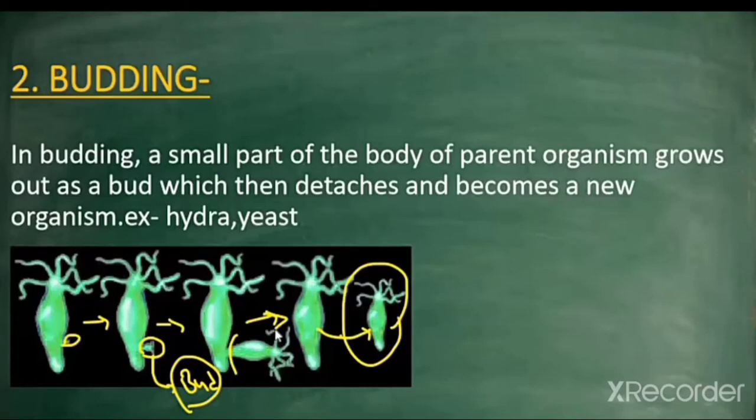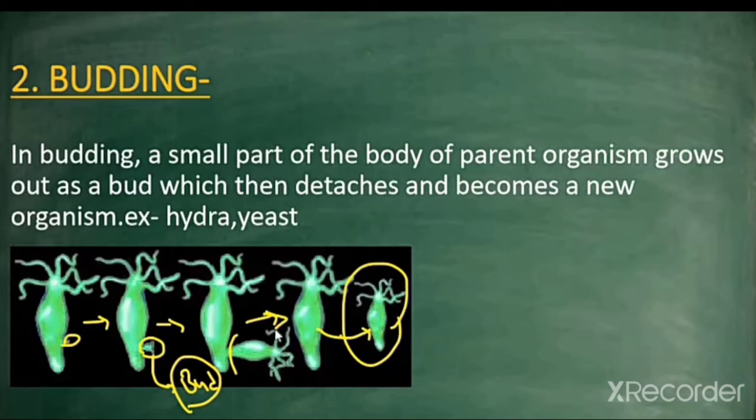The second type is budding. In this, Hydra is a good example for budding. Here, the regenerative cell is used for reproduction in the process of budding. Hydra develops an outgrowth due to repeated cell division at one specific site. These buds develop into tiny individuals.